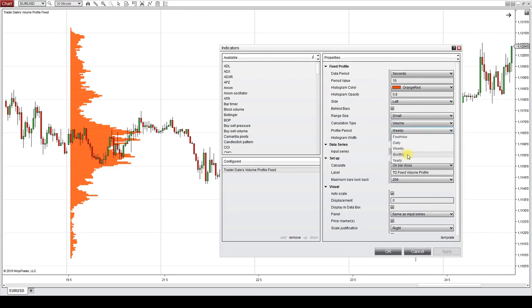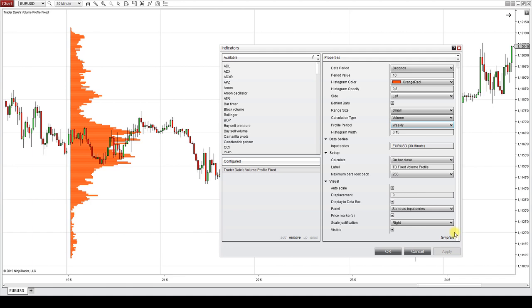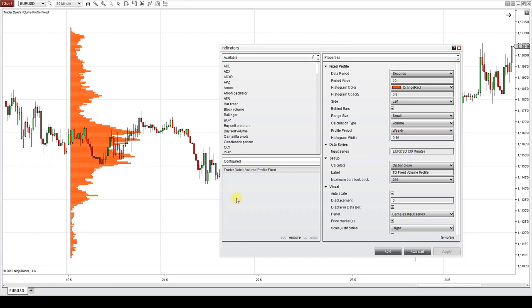You can also print the volume profile for every month or for every year. Those are handy for swing trading, not that much for intraday trading. Alright, so that's basically it. All the other settings are not something you would like to change. Those basically need to be there. It's in the NinjaTrader code. Those settings need to be there, but no need to change any of them. So that's for the fixed volume profile setting.